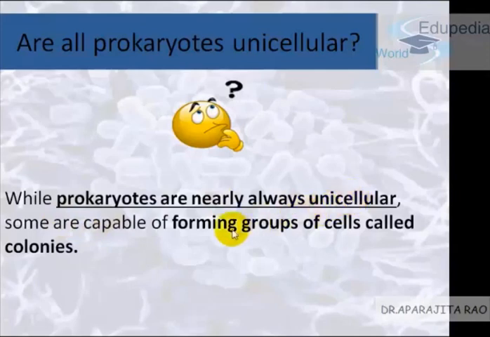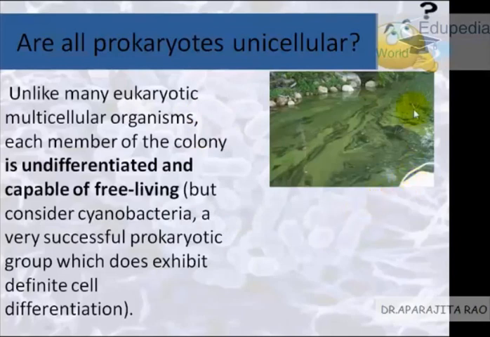Why are they doing this research? That is because we have always seen that prokaryotes are present in colonies. Colonies are actually groups that they form. Initially people used to think that it was one big prokaryote organism. But later on they realized that in one colony, every single cell has the capability to live freely. That is, they're not dependent on each other. Like in us, in eukaryotes or multicellular organisms, the liver cell cannot function without the heart cell. It is not like that in their case.